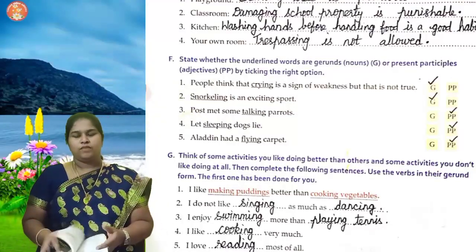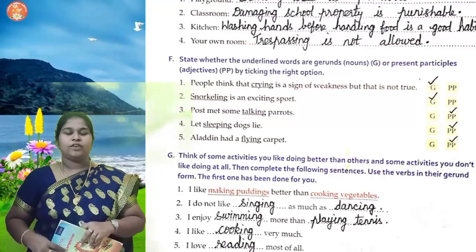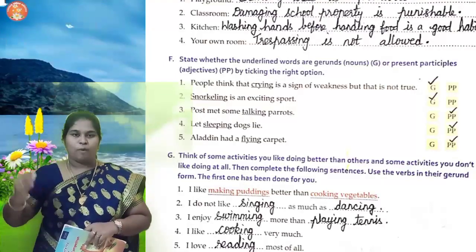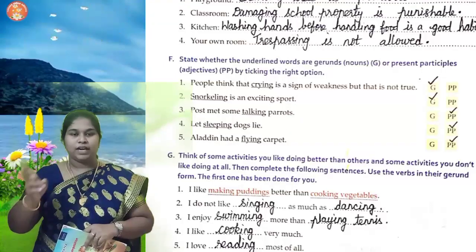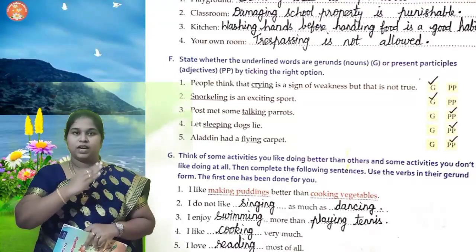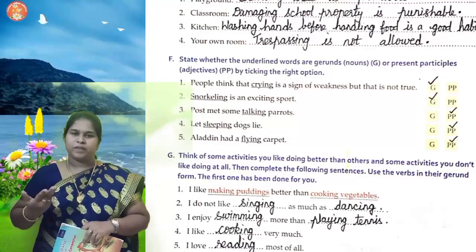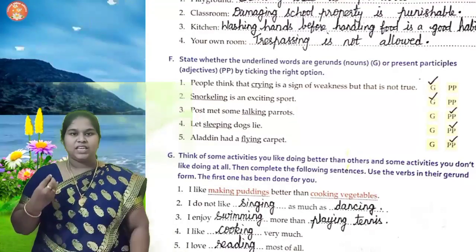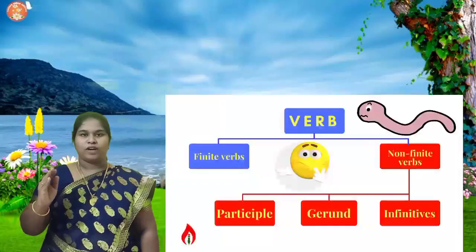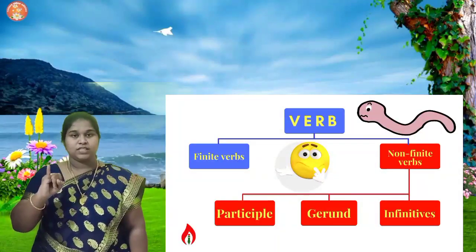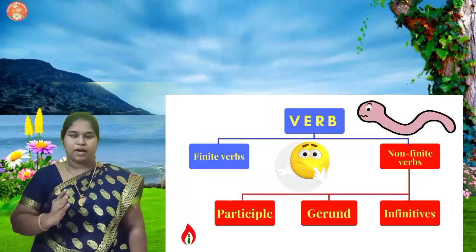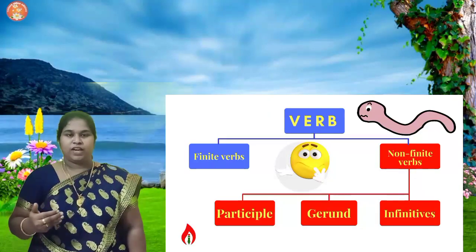in your mind. Okay, with this we are completing the non-finite form of verb. So you have to be very clear. First, if you are very clear with the difference between the finite verb and non-finite verb, this is going to be a very easy topic for you. Okay, in non-finite verb we have three types. First one is infinitive, gerund and participle form. So you have to be very clear.